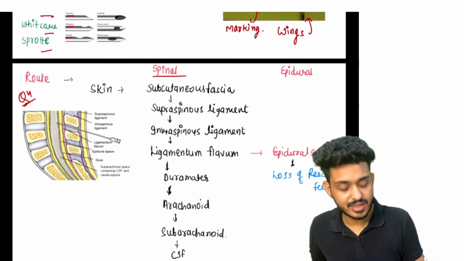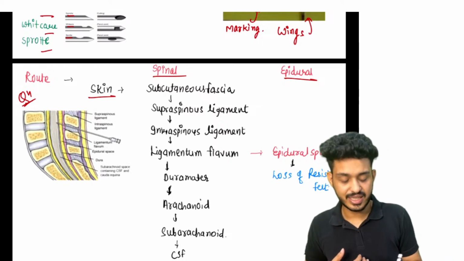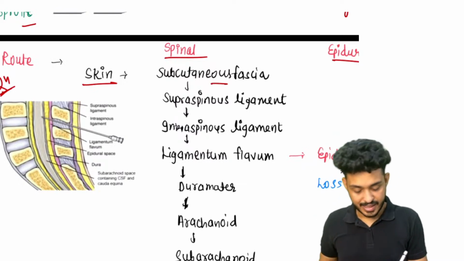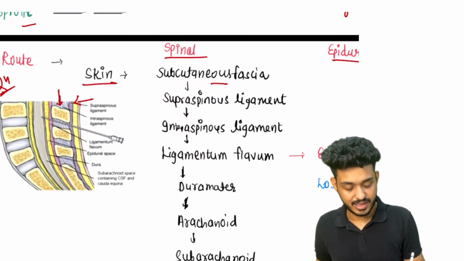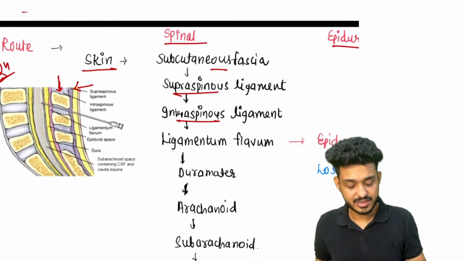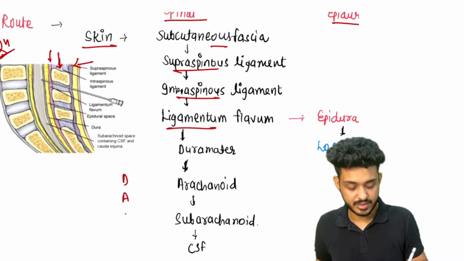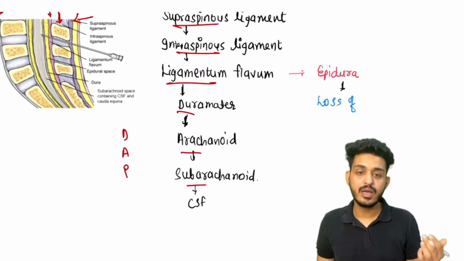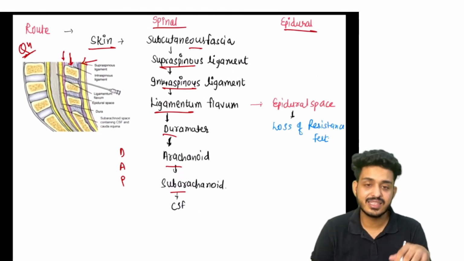So what is the route? How are we going inside? We go from the posterior side, through the skin on the back. The first thing that comes is the subcutaneous fascia. Then comes the supraspinous ligament, and then the interspinous ligament. First the supraspinous ligament, that is above, then the interspinous ligament, and then the ligamentum flavum, and then these layers: dura mater, arachnoid and subarachnoid. And then there will be pia mater. Where we give the drug is important. This is the sequence you have to remember.